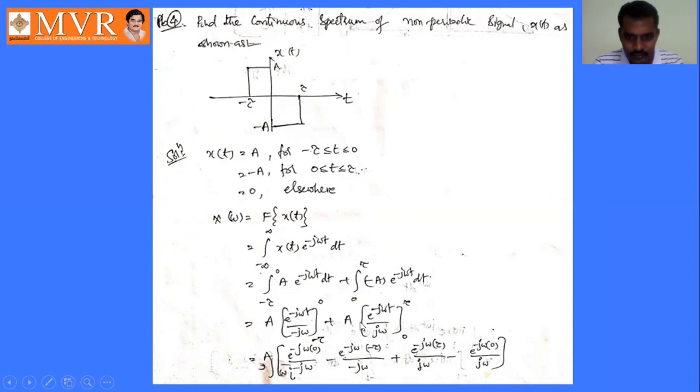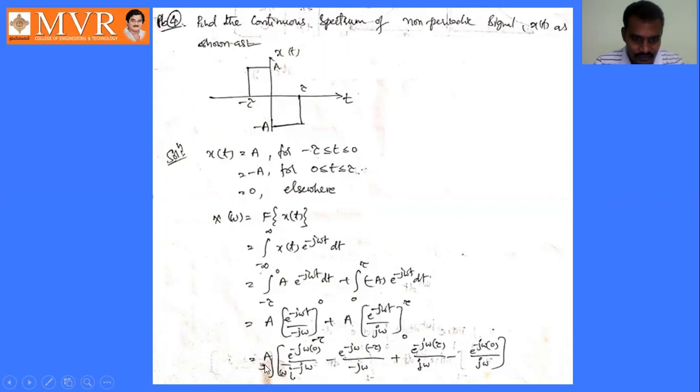a into e power minus j. Here actually minus a is there. E power minus j omega t by minus j omega, minus into minus, minus in minus gets cancelled and it will become plus. So a into e power minus j omega t by j omega with the limits 0 to tau.